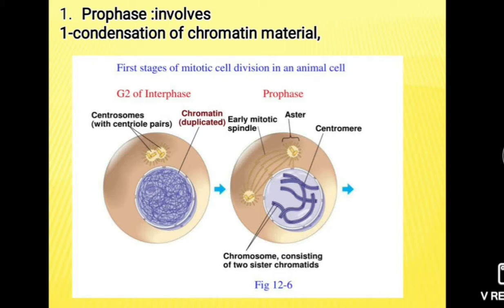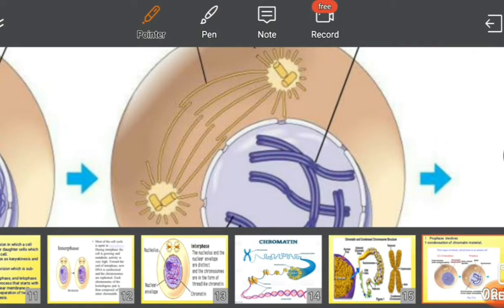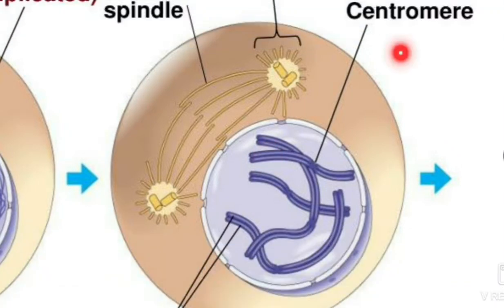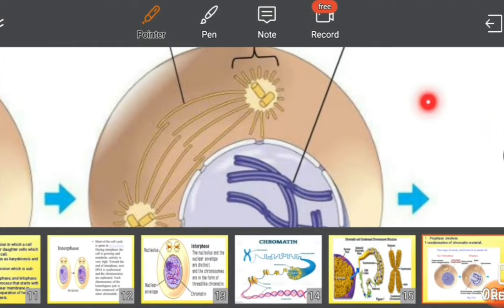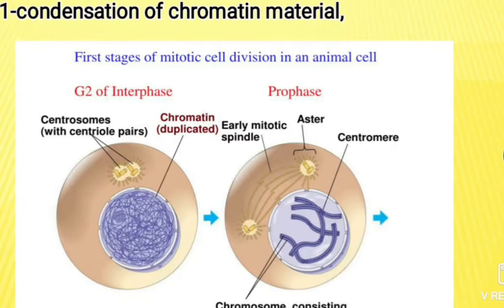During prophase, chromosomes become distinct. Sister chromatids are attached to each other by a centromere. Here, these two are sister chromatids. They are attached to each other by a centromere. Then spindle fibers appear. These are the spindle fibers.